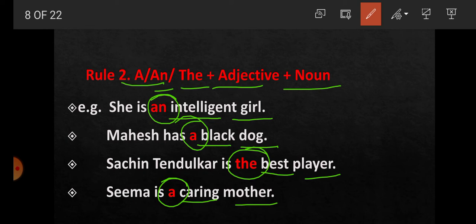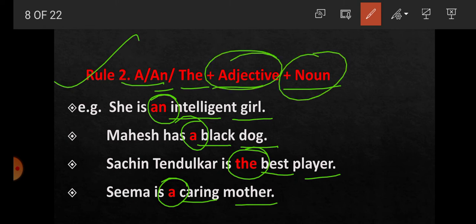So we get here, student, rule number 2, that a and the is used before adjective plus noun. In the first sentence, intelligent girl, adjective plus noun. Second sentence, black dog, adjective plus noun. Best player, adjective plus noun. Caring mother, adjective plus noun.